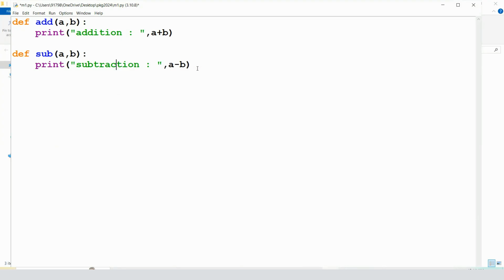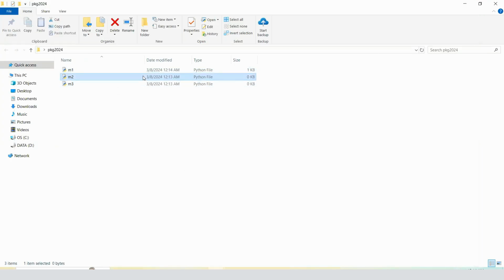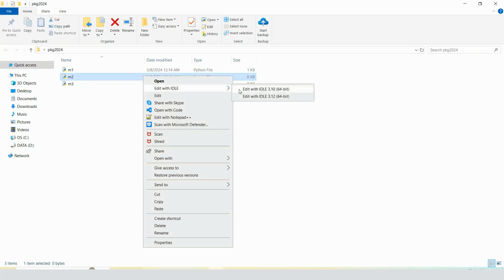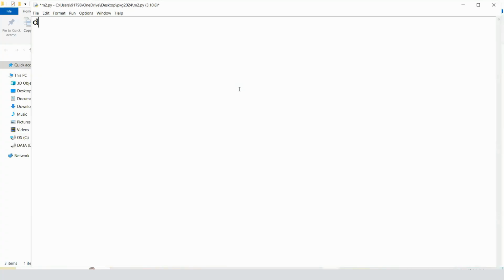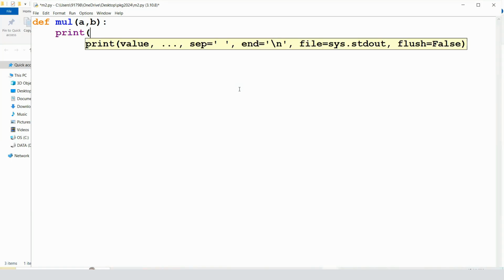Okay, so save it. What about M2? Let's do it for multiplication and division. So def multiplication. Again, any parameter you can take. I'm just using a and b. You can use the same or different, it's totally up to you. And then here you can use return. You can use an anonymous function. Any type of function you can take.